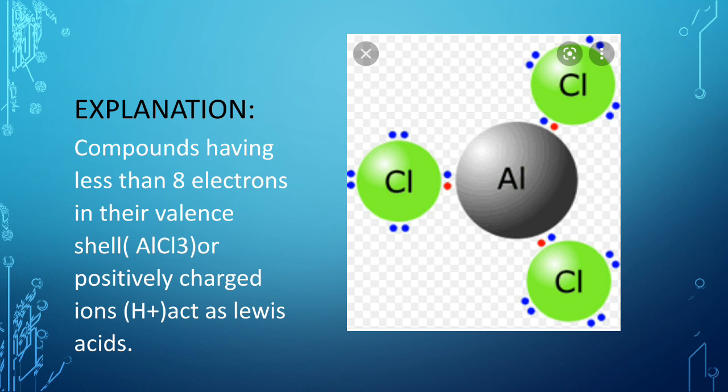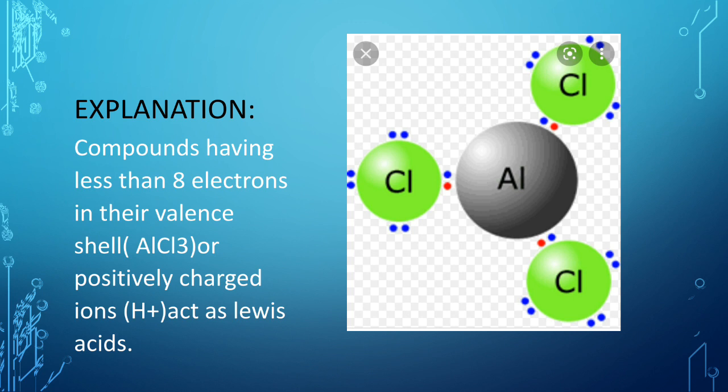Remember that this Lewis concept relates to the coordinate covalent bond, which you have already studied in class 9th, in which one atom donates the lone pair of electrons to another atom, and this lone pair of electrons is actually shared between the two species, not completely donated.